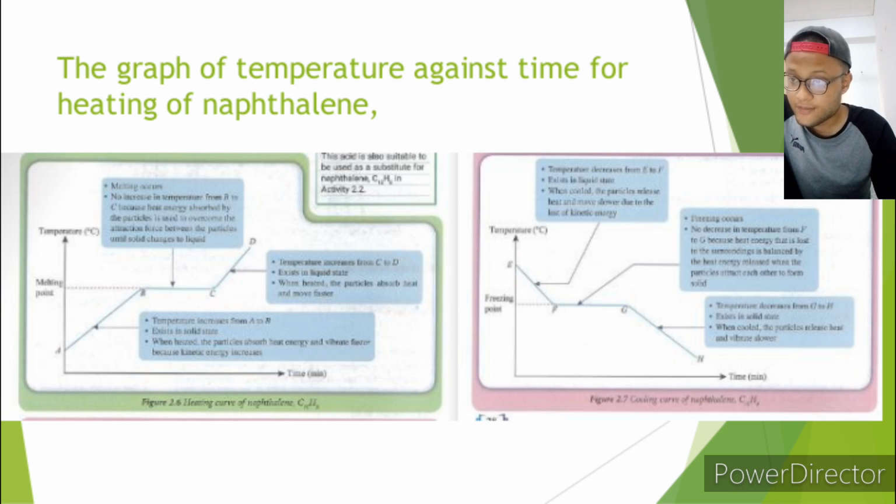Next is F to G. From F to G, freezing occurs. And from F to G also, there is no decrease in temperature, because energy that is lost to the surroundings is balanced by the heat energy released when the particles attract each other to form a solid. Next is G to H. The temperature decreases from G to H. From G to H, it exists in the solid state, and when cooled, the particles release heat and vibrate slower.